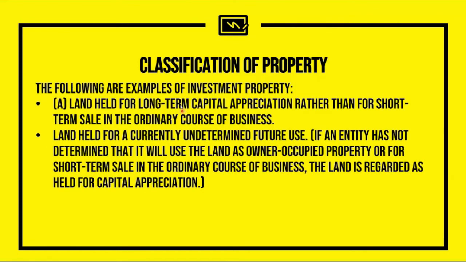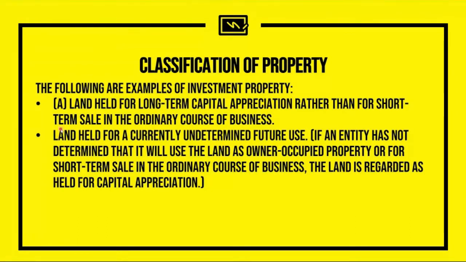So the standard provided us with specific examples of items of investment property. First is land held for long-term capital appreciation. Meaning you are holding the land in order for the value of the land to increase, and eventually when the value increases, you're going to sell it. So that is capital appreciation, or the increase in the value of the assets where you invested in.